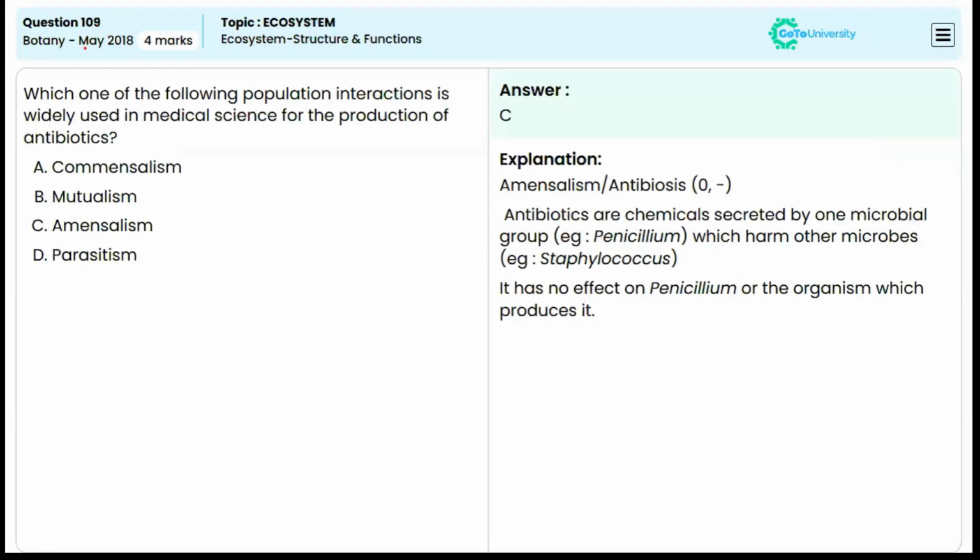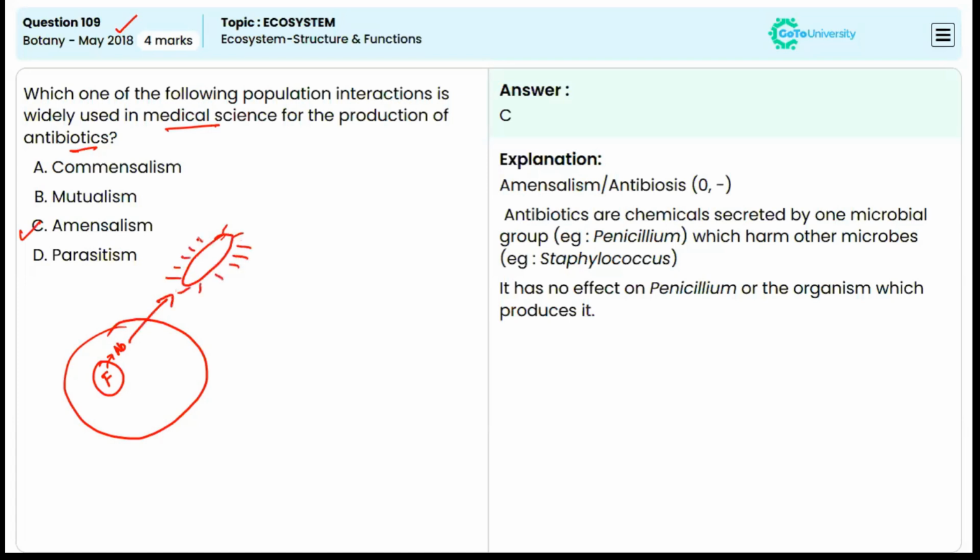This question is from May 2018. Which one of the following population interactions is widely used in medical science for the production of antibiotics? So the answer is option C, amensalism. We know that antibiotics are produced by fungus. This fungus produces a substance, the antibiotic, which is harmful for the bacteria, so it kills the bacteria.